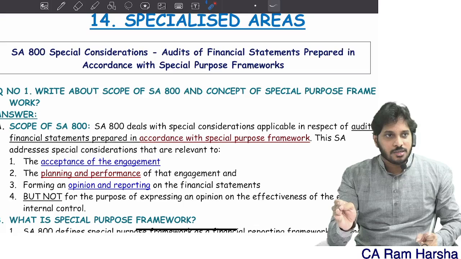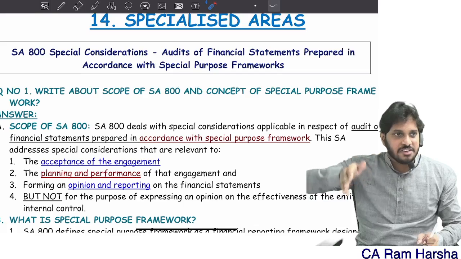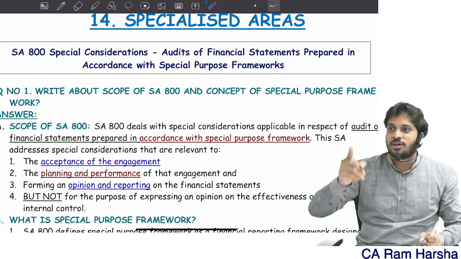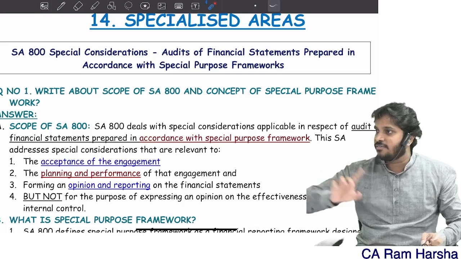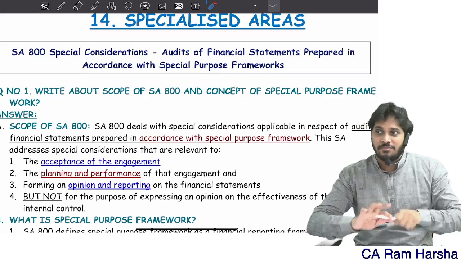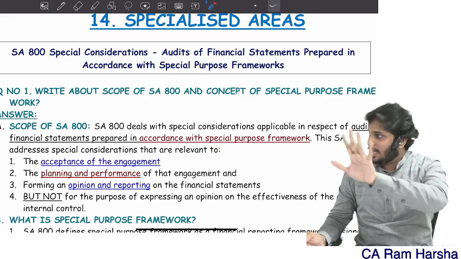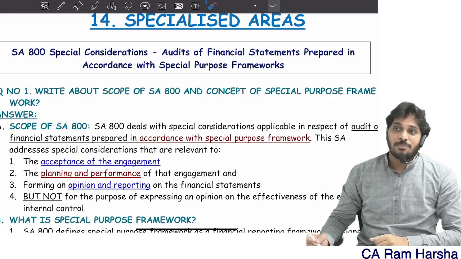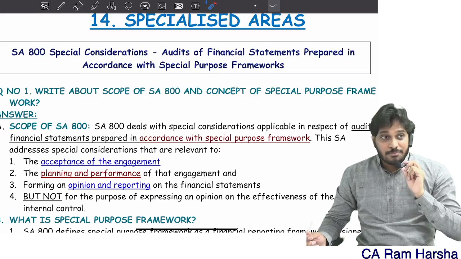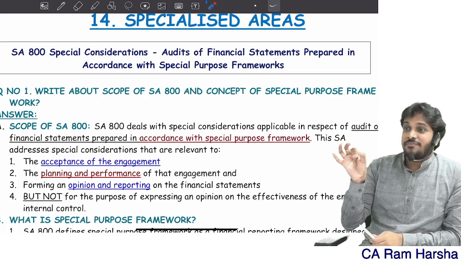Can I deviate? No. Sir, it is not achieving fair presentation. His methods are unconventional, not achieving fair presentation. None of your business. Prepare as per his requirement and give it. Can I call this requirement of special purpose framework as an example of compliance framework? Yes or no? Exactly. Whereas for general purpose financials, the Companies Act specifically emphasizes the auditor has to verify whether the financials